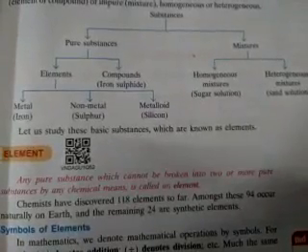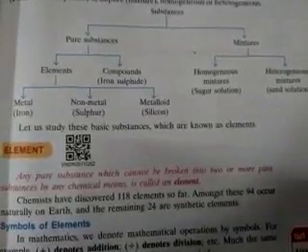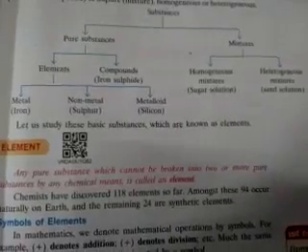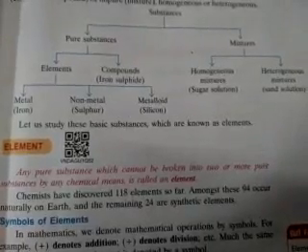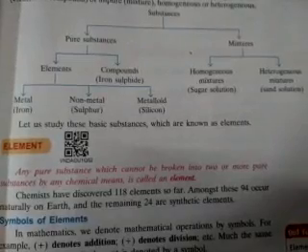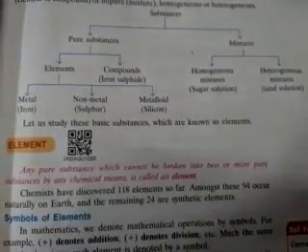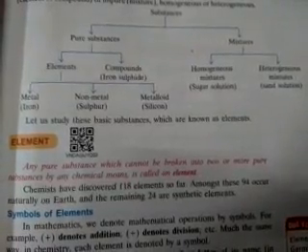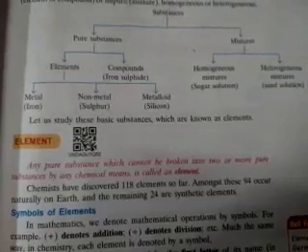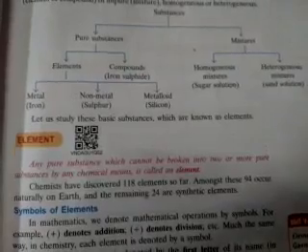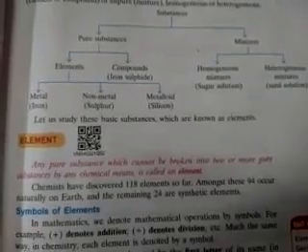So pure substances are those substances whose composition and physical and chemical properties of individual atoms are the same throughout the bulk. That is your pure substances. Suppose your gold. Gold is a pure substance because if you take pure gold, all of the gold particles are the same. That means it is called pure substances. So in the periodic table, 118 elements are there recently. In these 118 elements, all are pure substances. If you take a pure element, all the atoms are the same.